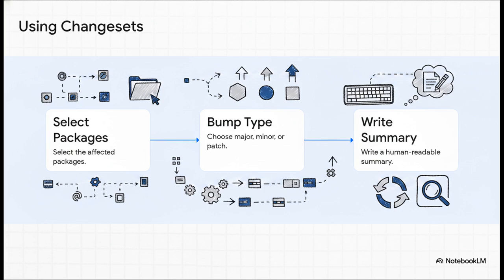You go through a few simple steps. First, you manually select the affected packages. Second, choose your semantic bump type: major, minor, or patch. And third, write a human-readable summary. It creates a markdown file that is reviewed right alongside your pull request. It brings human intent right back into the automated release process.